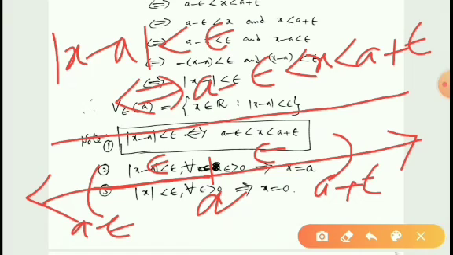If x lies anywhere between A minus epsilon and A plus epsilon, then the distance between x and A must be less than epsilon, because the total distance is epsilon.